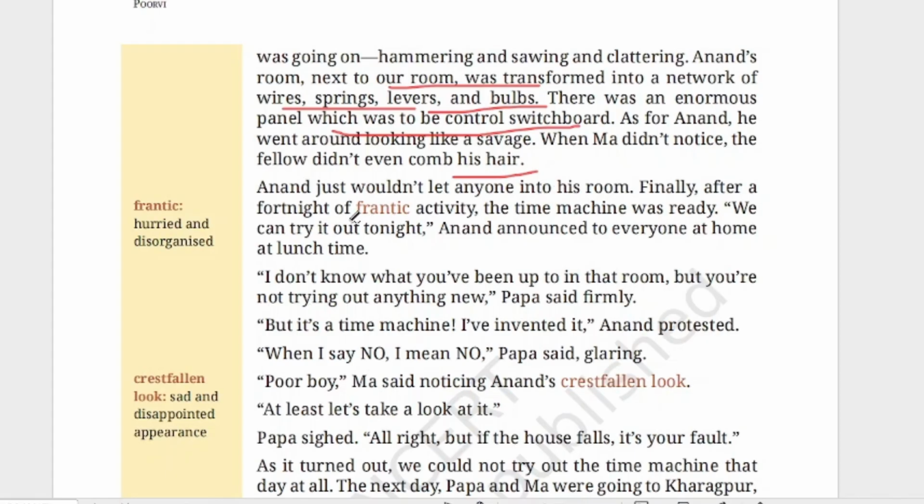"Finally, after a fortnight of frantic" means hurried and disorganized, means it is not organized properly. In a hurry, whatever he could do, he did it. After a fortnight means what?